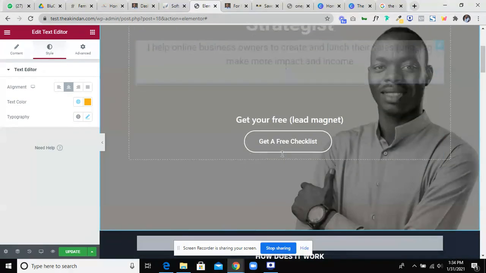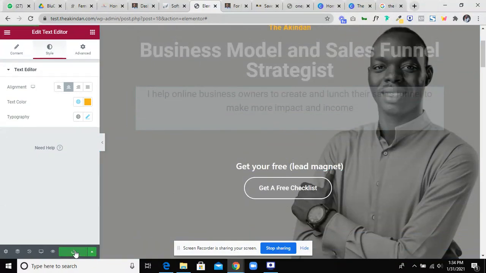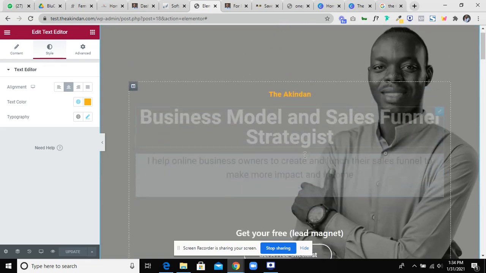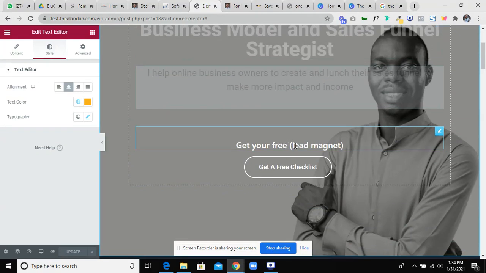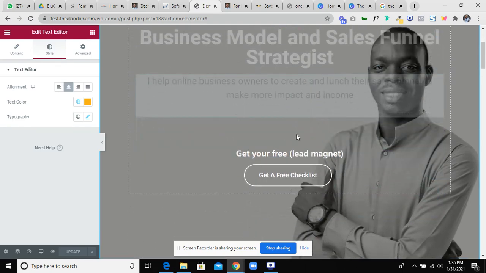I'm going to wait for it to show up. I'll click updates. Okay, so while I wait for that to complete, I have the next stage here, which is get your free lead magnet. At first you need to have a free lead magnet that you will be giving to anyone that comes to your page. It is very crucial, so that when they come to your website and see this and you have a free lead magnet to give them, they are going to opt in.